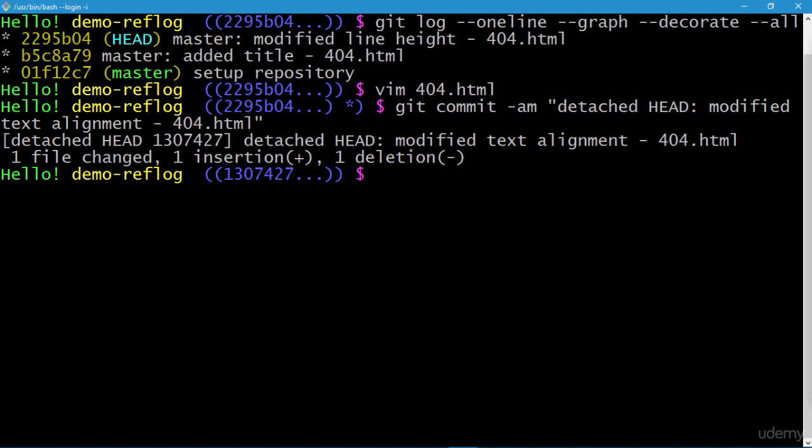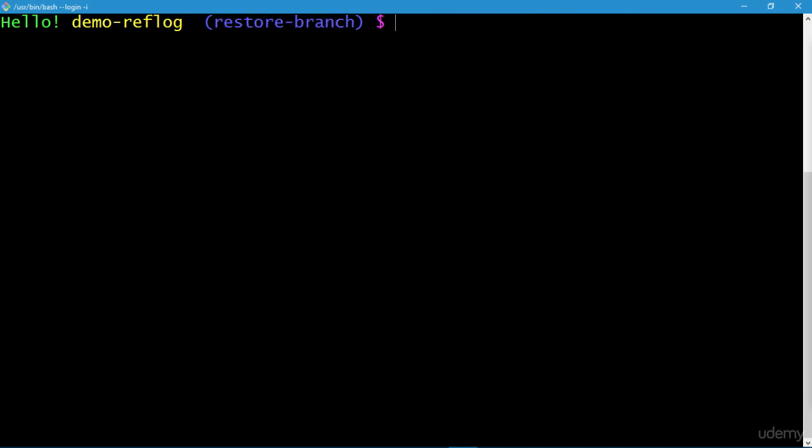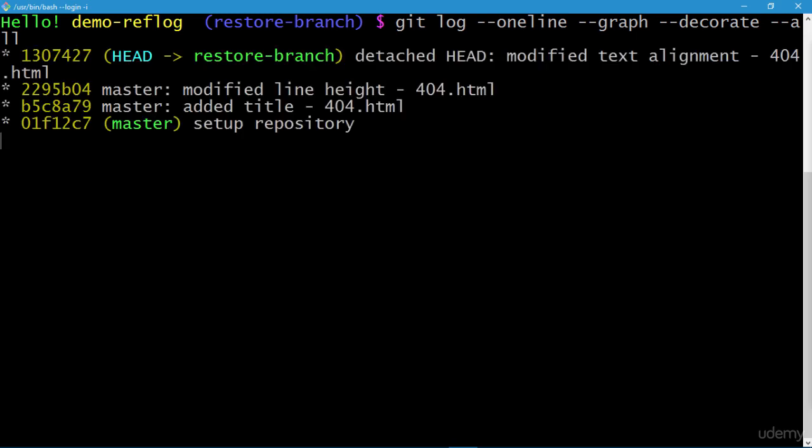And in order to do that, we need to create a branch. Let's name the branch restore branch, and we use the git checkout -b command. So with this command, we'll switch into this branch as well, and let's clear the screen. And if you execute the git log once again, you'll be able to see that we have been able to retain our freshly created commit.